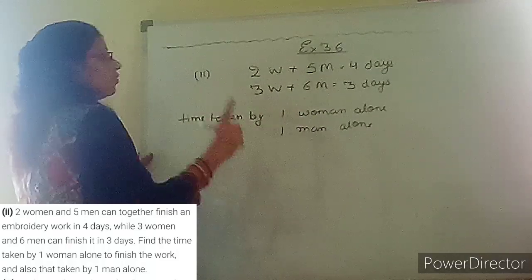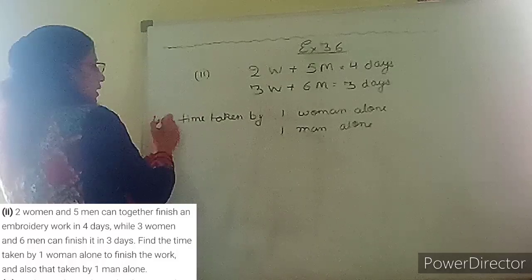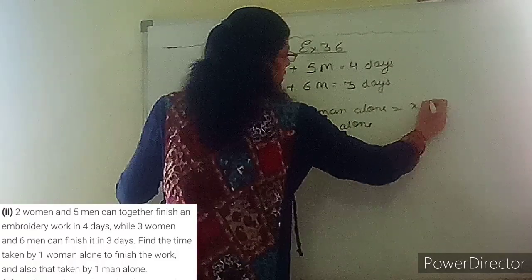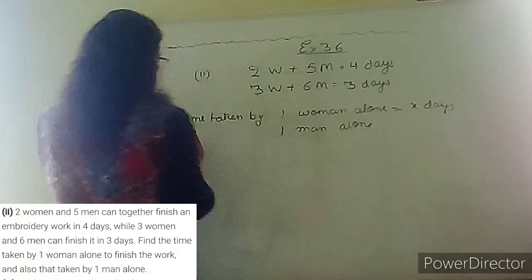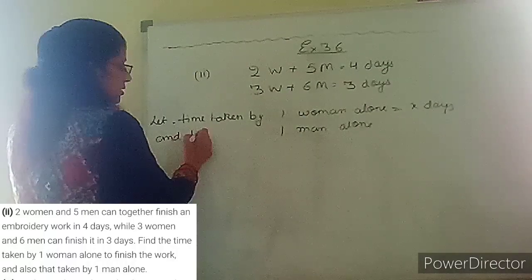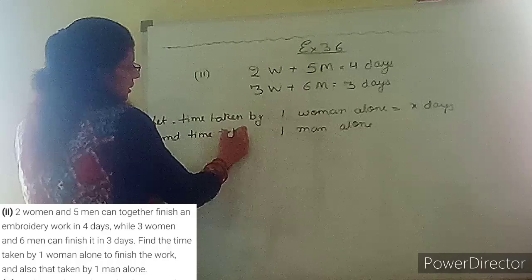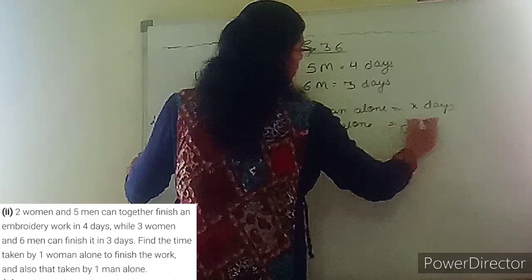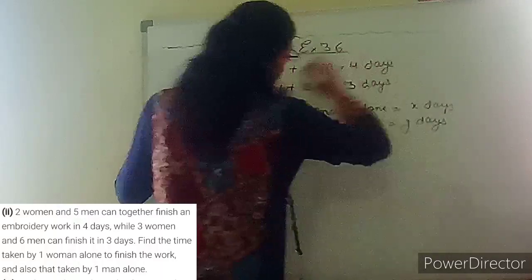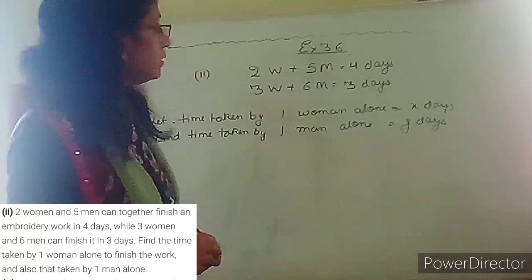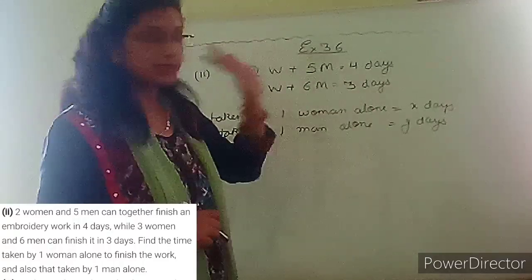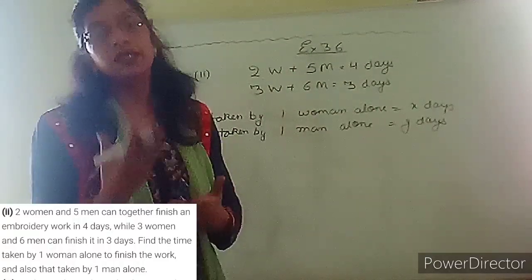So what we'll do? What we have to find? We will assume let time taken by one woman alone is equals to x days, and time taken by one man alone is y days. मान लो एक आदमी उसको y days में करता है, and one woman alone the work will do in x days. And these we have to find how many days these are.